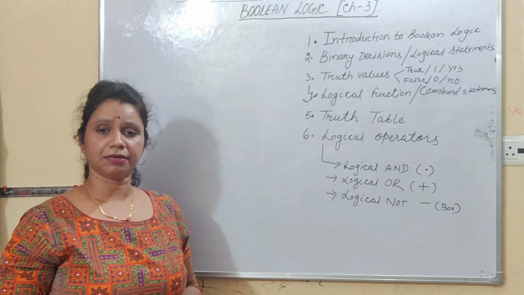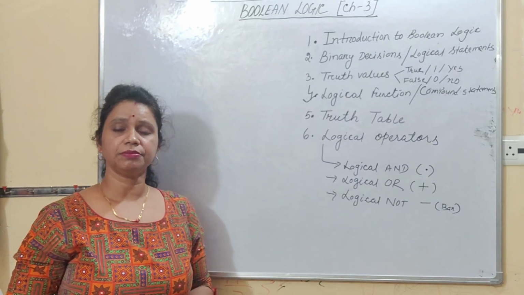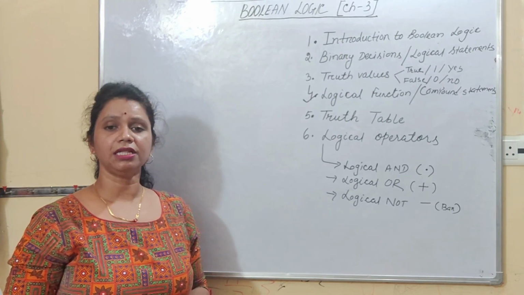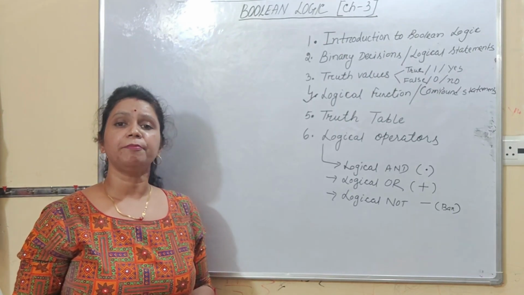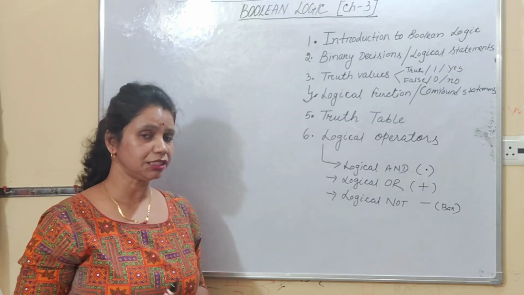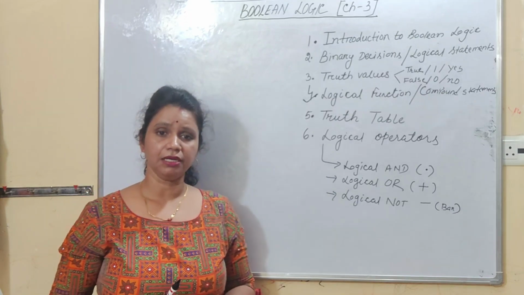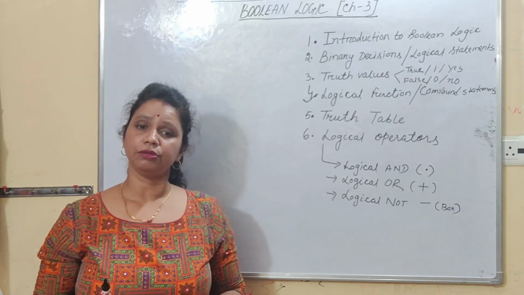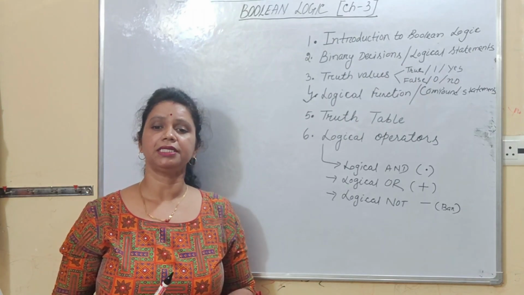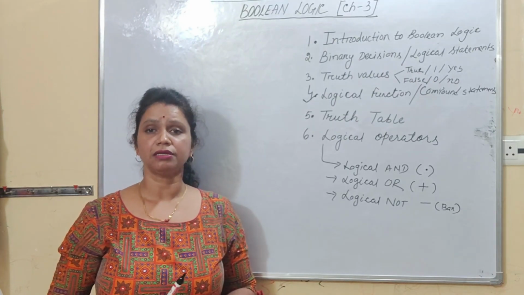So truth table is a table which represents all the possible values of logical variables or statements along with all the possible results of the combination of values. Right, students? So what is a truth table? Try to understand that truth table is a table which represents all the possible values of logical variables or statements along with all the possible results of the given combination of values.